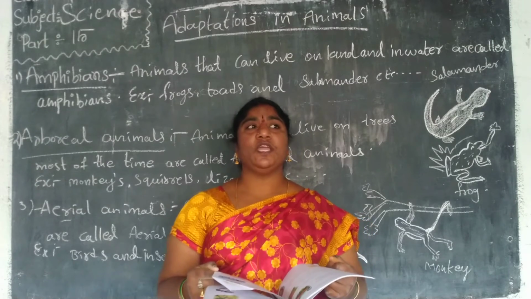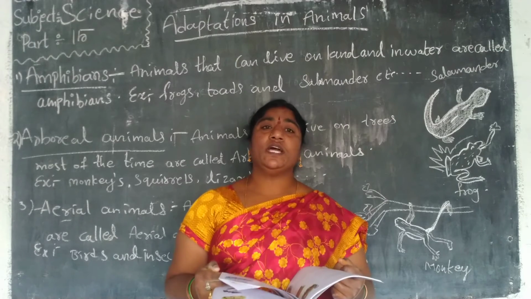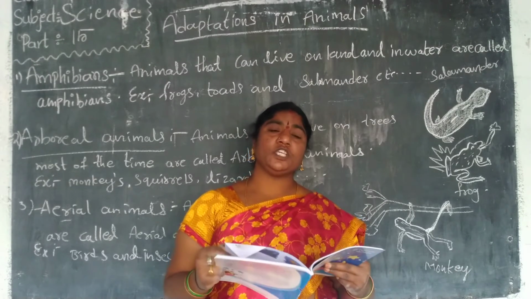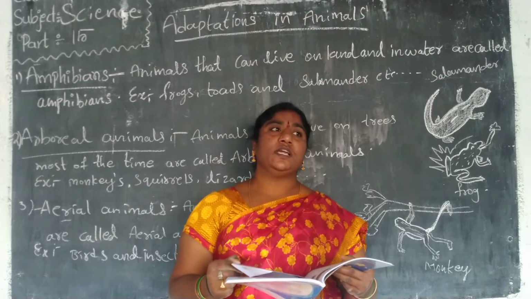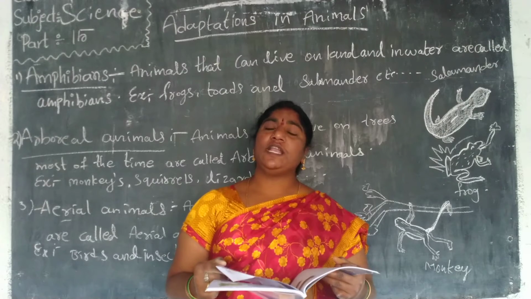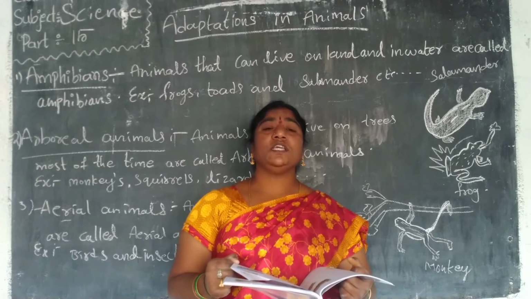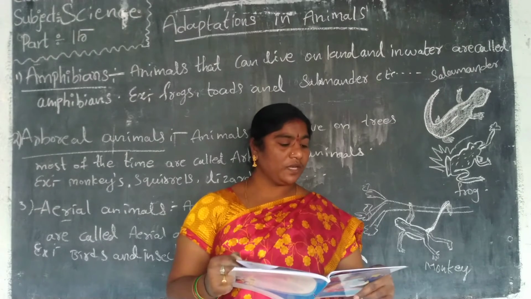How many categories are there? There are 5 categories. The first one is terrestrial animals. Animals that live on land are called terrestrial animals. The second one is aquatic animals. Animals that live only in water are called aquatic animals.